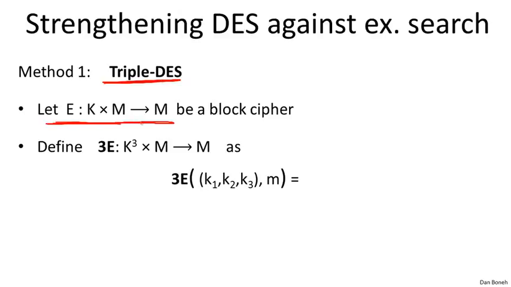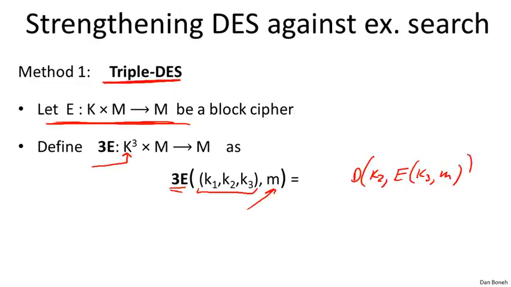Suppose you give me a block cipher E. Here, it has a key space K, a message space M, and an output space, of course, M as well. Let's define the triple construction, which now uses 3 keys. It uses 3 independent keys and encrypts the same message block as before. It will encrypt using the key K3, then decrypt using the key K2, and then encrypt again using the key K1. So it's basically encrypting 3 times using 3 independent keys.